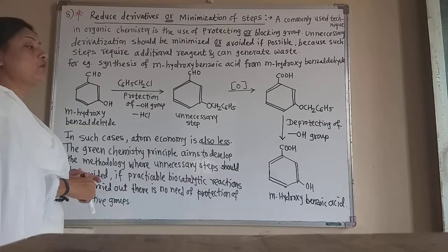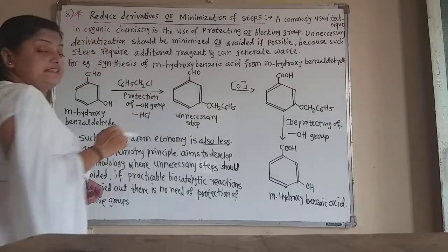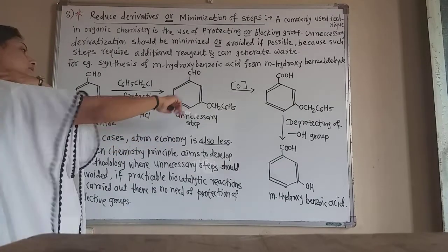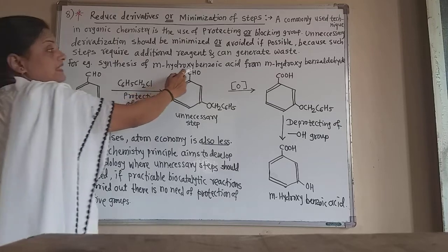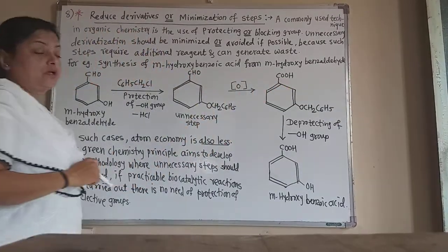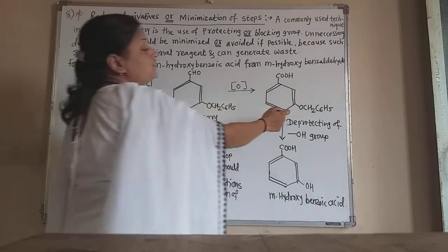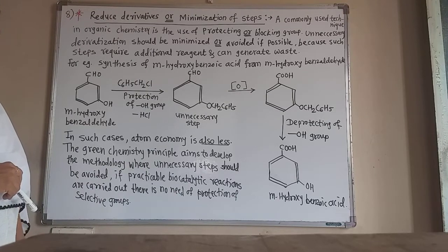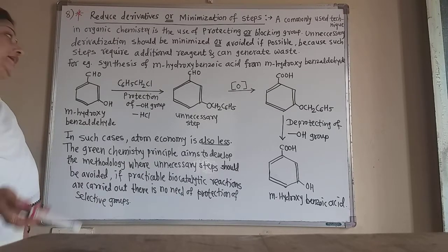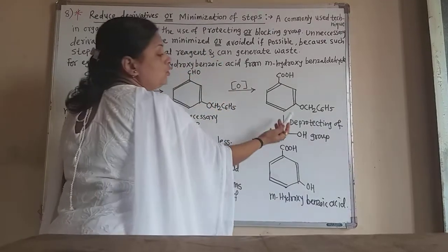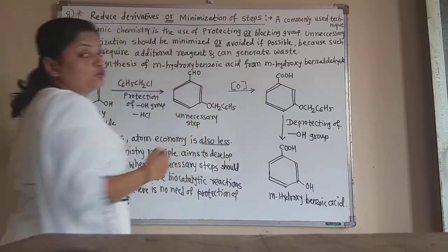Again, on oxidation of this unnecessary derivative, the benzaldehyde group is oxidized into the acidic group. But still the protection of the meta-hydroxy group is there due to the blocking. So we have to first protect this hydroxyl group, and again we have to deprotect the hydroxyl group.